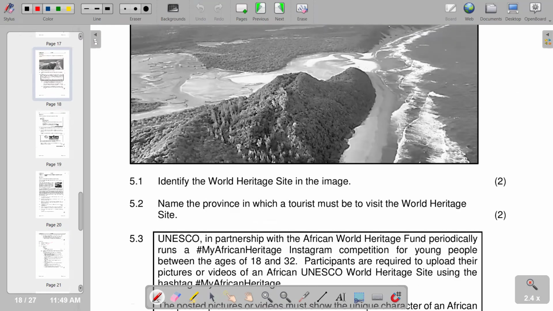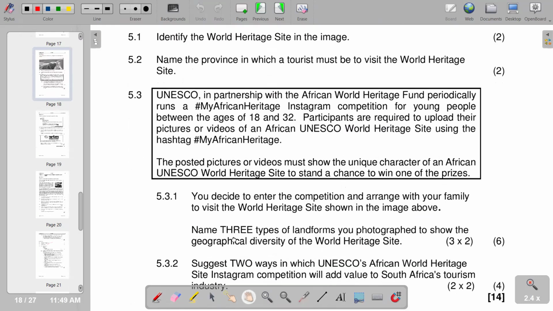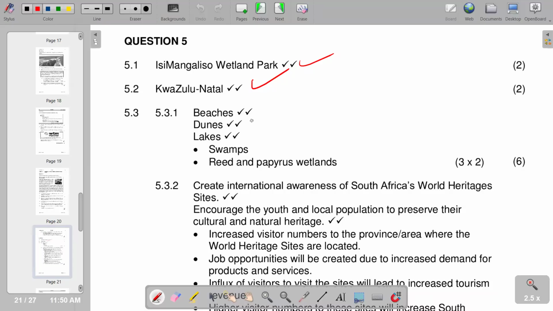And then we move on to our next part of our question, which is about 5.3. We have got information that we need to go through before we go to the first part of the question. It says you decide to enter the competition and arrange with your family to visit the World Heritage Site shown in the image above. Name 3 types of landforms you photographed to show the geographical diversity of the World Heritage Site. We can have photographed beaches, dunes, lakes, swamps, reed and papyrus wetlands. So, of course, you can choose any of those that are listed.